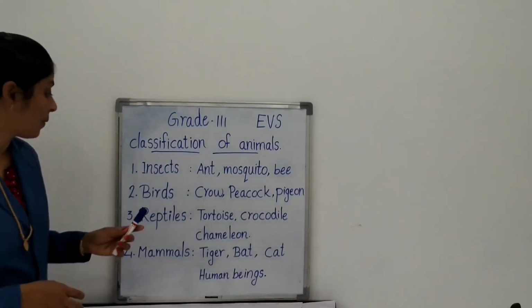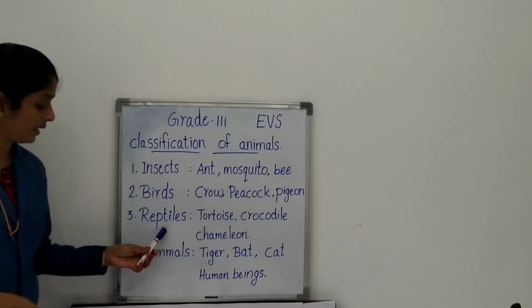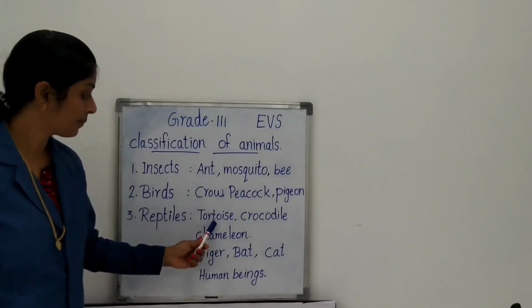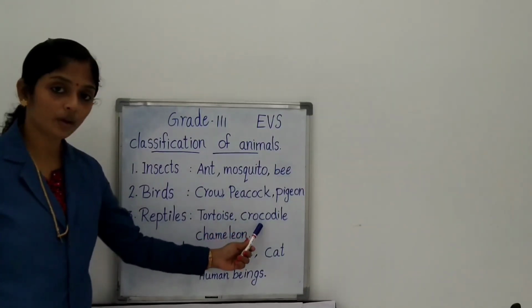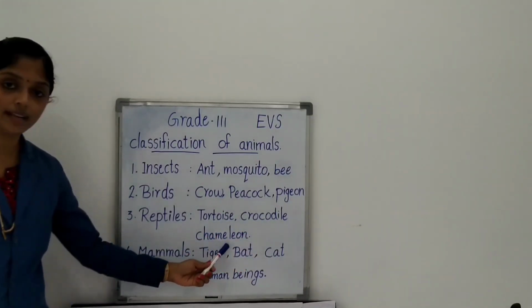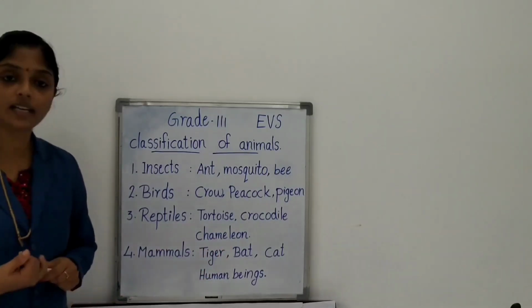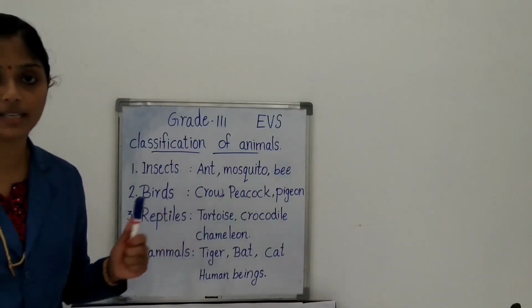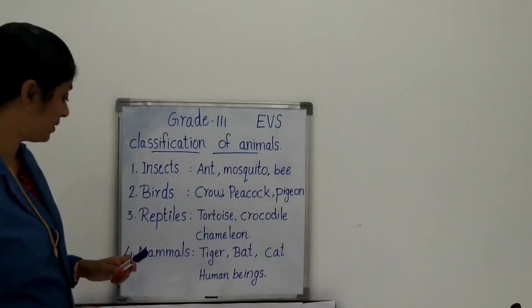They also make their babies by laying eggs. Okay, examples are tortoise, crocodile, chameleon, turtle, snake. These are some examples.